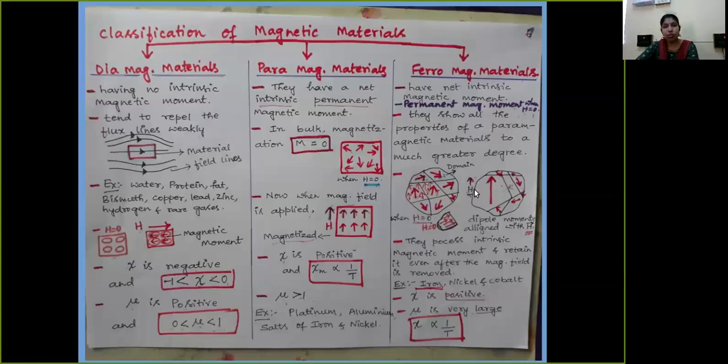So these ferromagnetic materials will possess the intrinsic magnetic moment even after the removal of this magnetic field. That is the beautiful characteristic of the ferromagnetic material, which is why they get attracted so much to magnets. Examples of ferromagnetic materials are iron, nickel, and cobalt. Their susceptibility is positive and their permeability is very, very large.